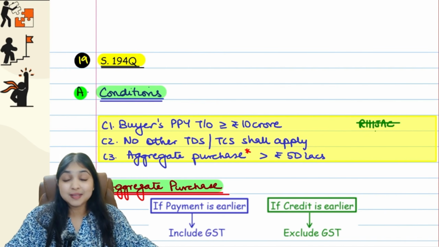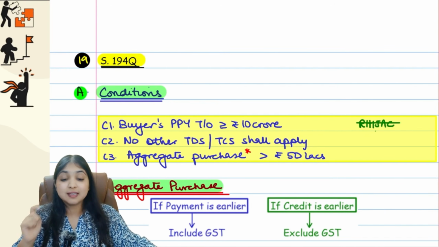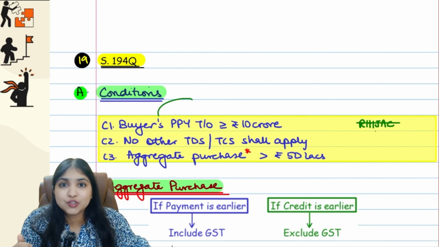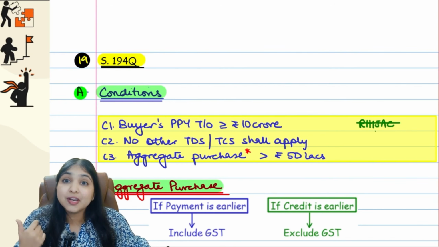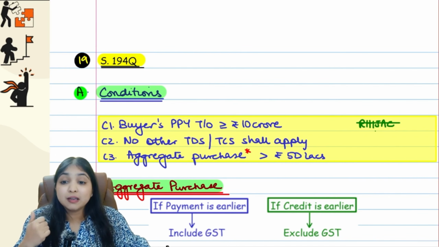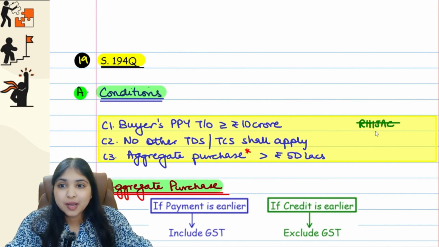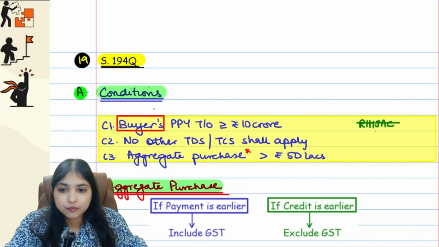No, it is not same as 194 hijack. I'll tell you why. There are 2 differences. Number 1, I'm not saying only individual or HUF. I am covering all buyers. So it doesn't even matter whether you're an individual, whether you're a HUF, whether you're a company, doesn't matter. We are covering all buyers over here, not just individual and HUF.